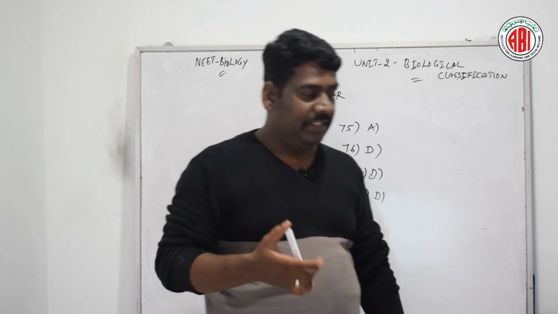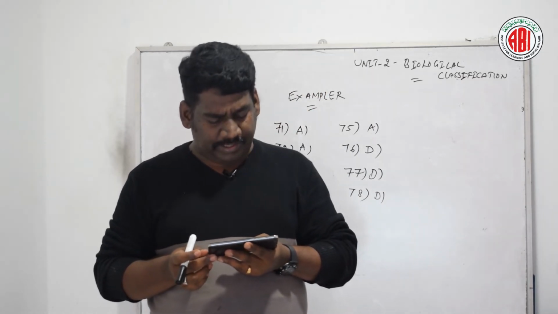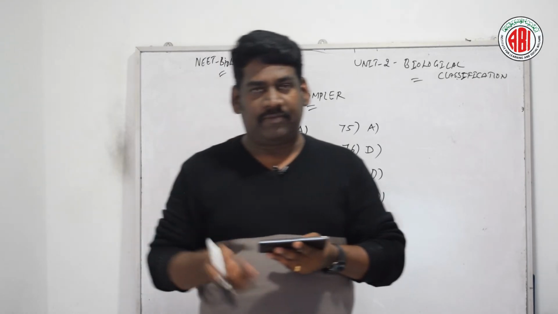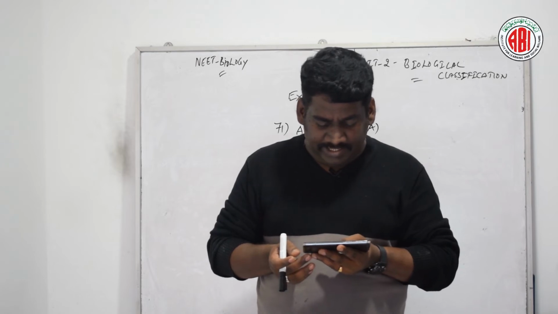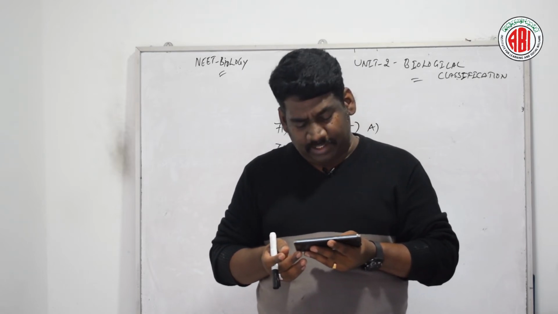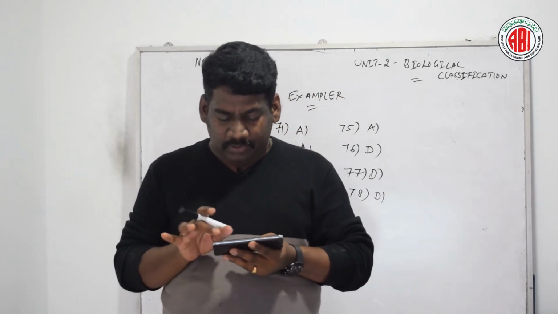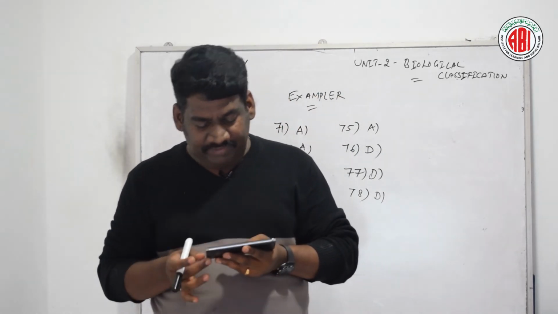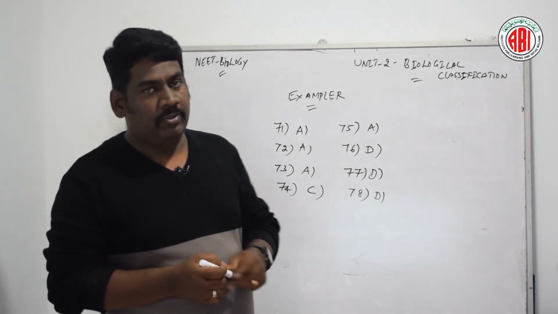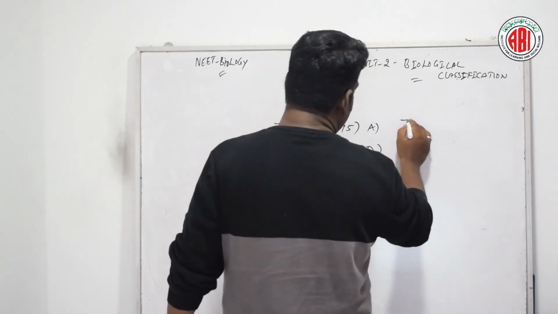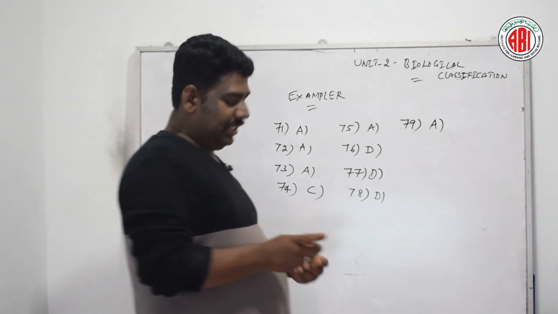Now let us go to the next question. Chromosomes in a bacterial cell can be 1 to 3 in number, and here are four different options given. They are always circular, they are always linear, they can be either circular or linear but never both within the same cell, they can be circular as well as linear within the same cell. Let us see the right answer for this question. Talking about question number 79, the right answer is option A.